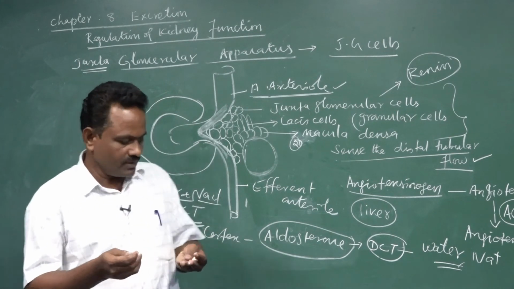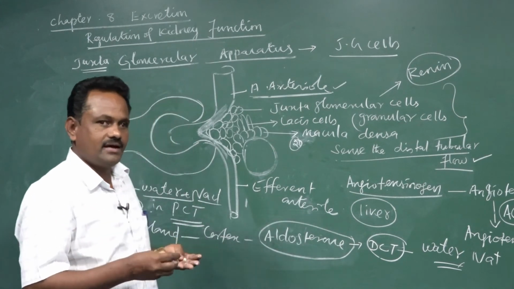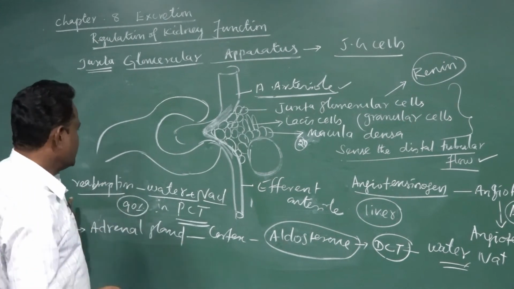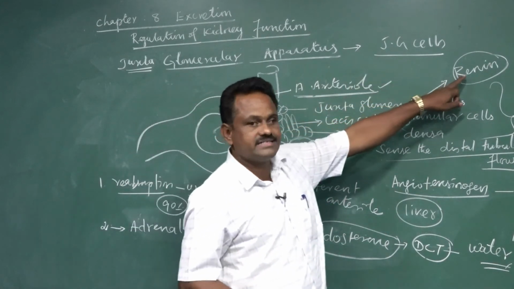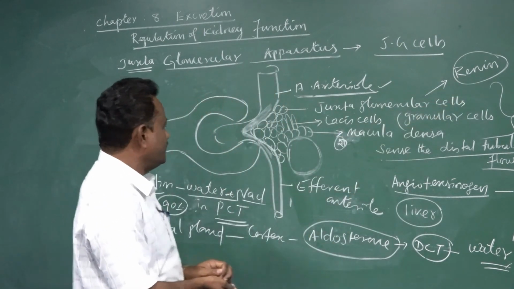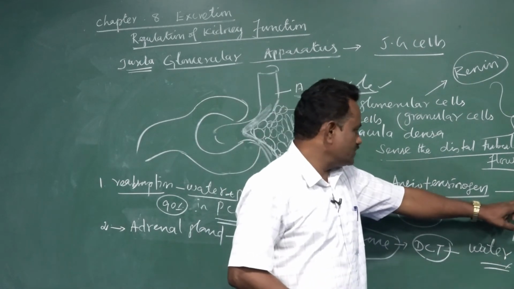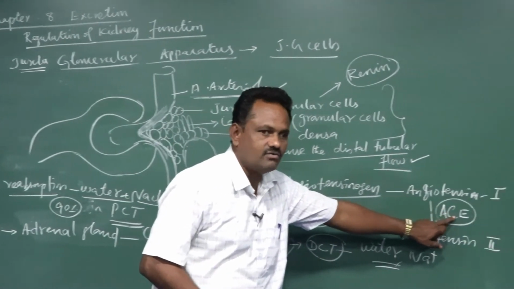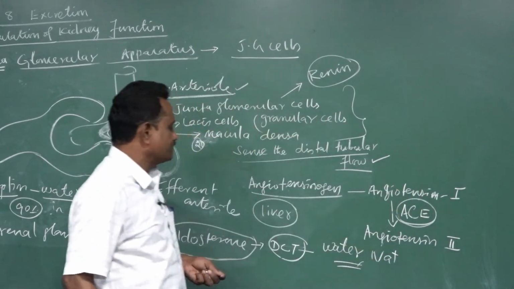So whenever the glomerular blood flow, glomerular filtration rate, and blood pressure decrease, these JG cells are activated and release the enzyme called renin. The renin is responsible for converting the angiotensinogen into angiotensin 1. So angiotensin 1 is converted to angiotensin 2 by angiotensin converting enzyme.